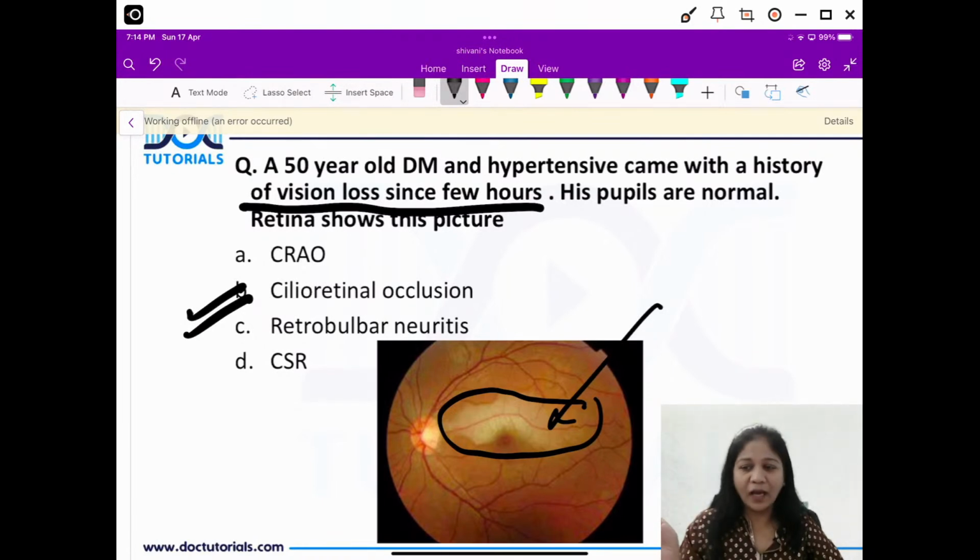There is not a true CRAO. Here the occlusion has happened in the cilio-retinal branch, right? So please remember, this can be an important topic.